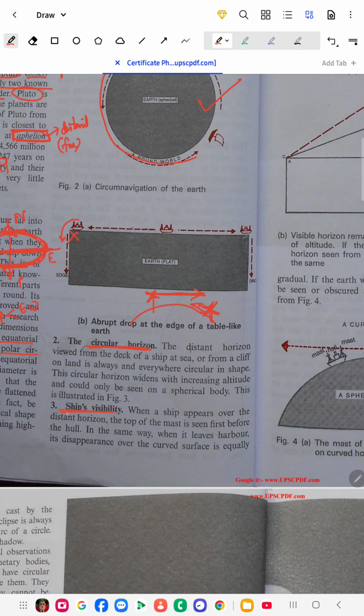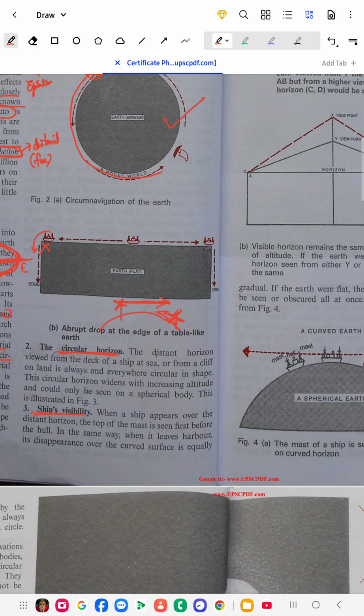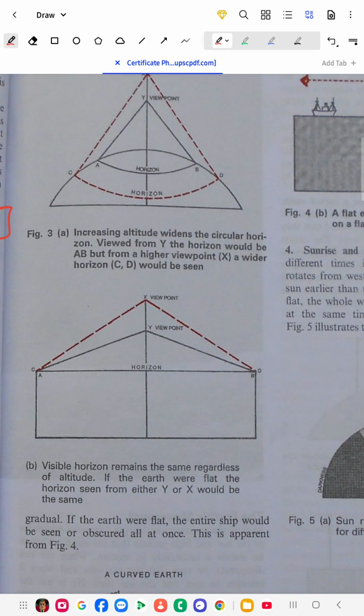Then the ship's visibility. Over a distance, the top of the mast is seen before the hull, whenever a ship is coming near us. Suppose this is the sea and you are standing here, and a ship is coming from far away. Which will we see first? We see the mast first, and then slowly we see the whole ship. So it means the ship's visibility proves that it is also circular in shape.